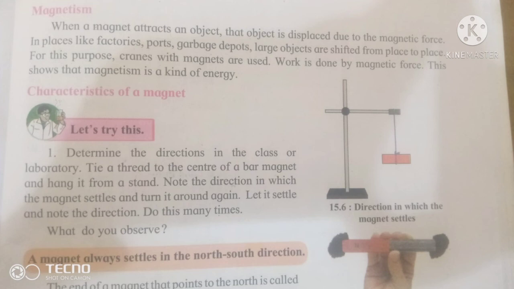Very simple. Use a stand, and tie one bar magnet to a thread and join the thread to the stand. Observe the magnet.